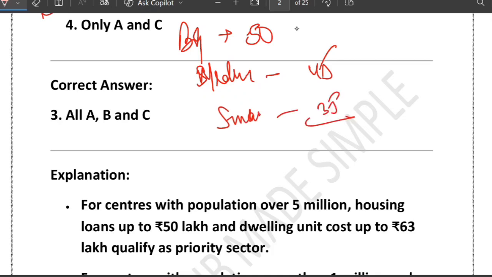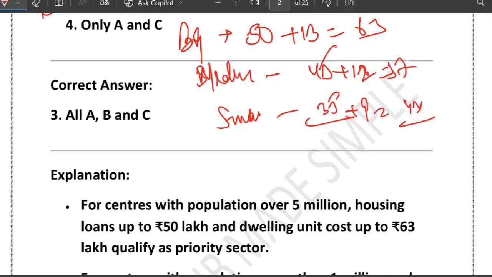And just add 13: 50 plus 13 is 63. 45 plus 12 is 57. And 35 plus 9 is 44. This way you can remember. So 13, 12 and 9.